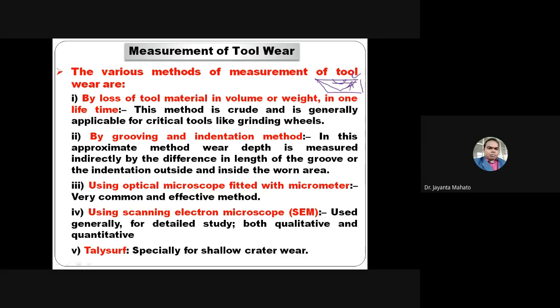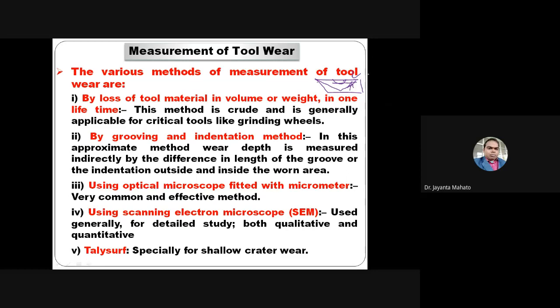Another is using an optical microscope fitted with a micrometer. It is a very common and effective method. By using the microscope, you can easily get how much depth and how much area of crater wear occurs, and how much flank wear occurs.